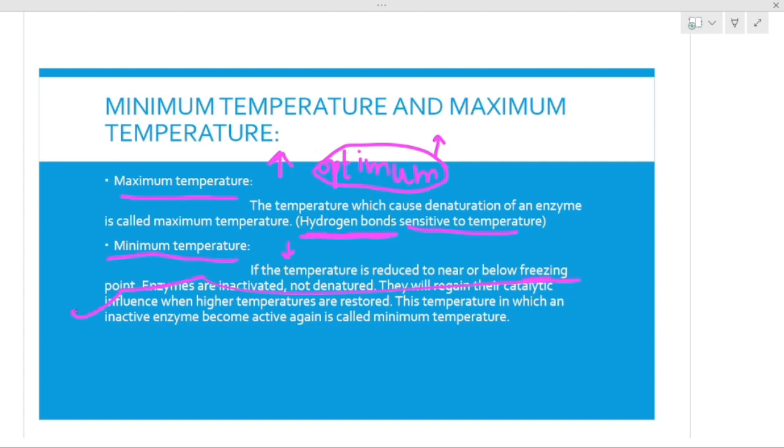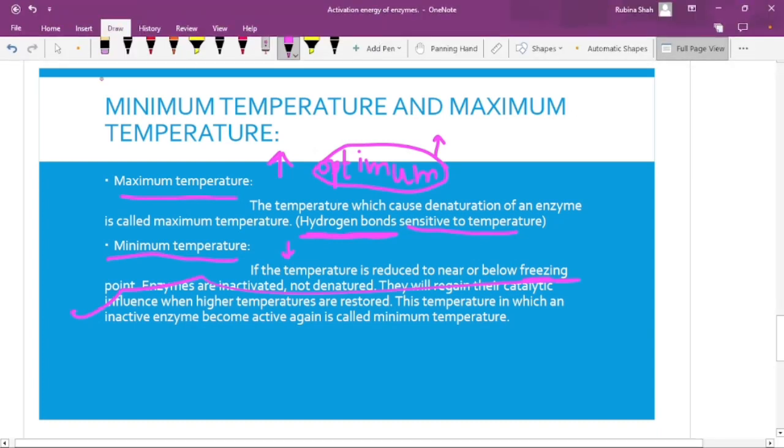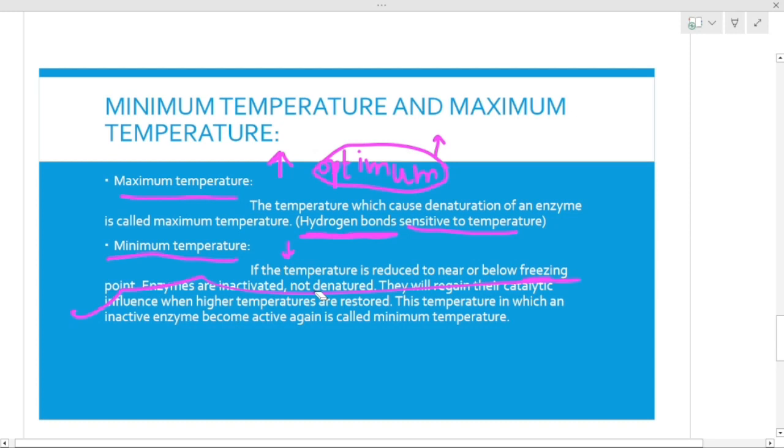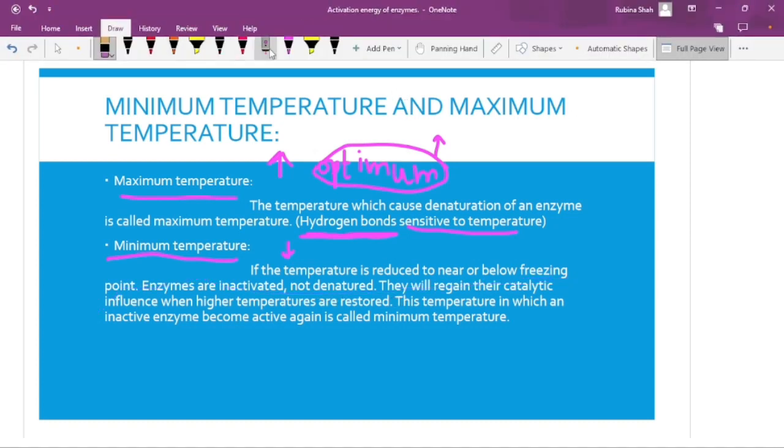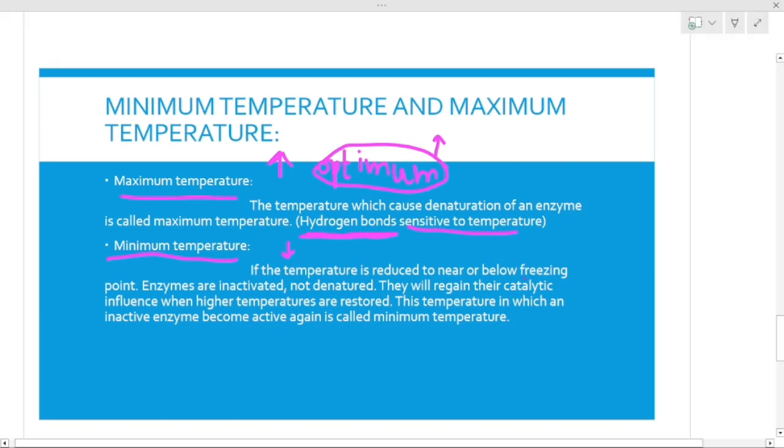Let me erase this, and I will pick my pen as well from here. So in minimum temperature, we are decreasing the temperature up to the freezing point, and we can also decrease it below the freezing point.